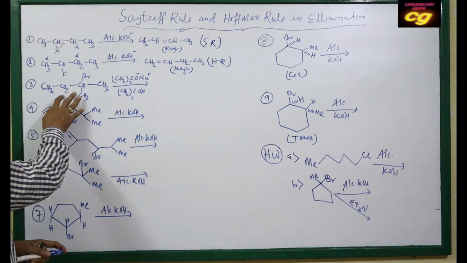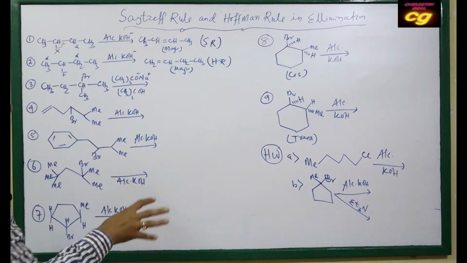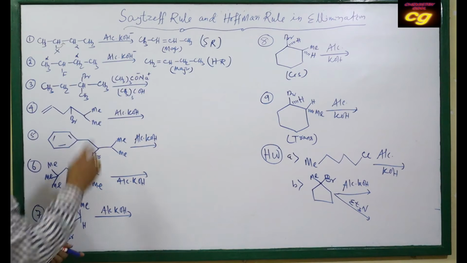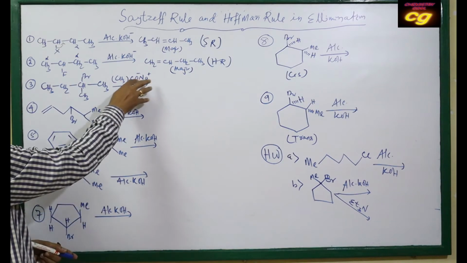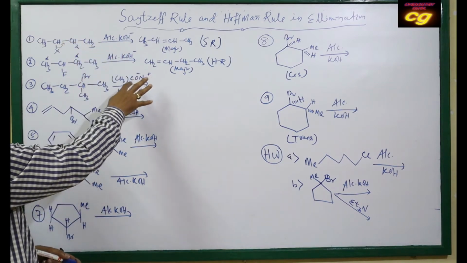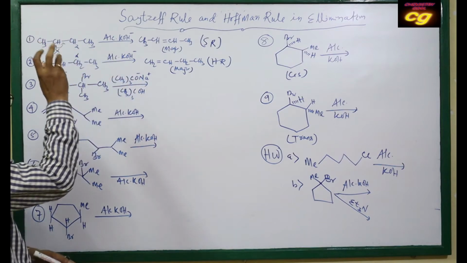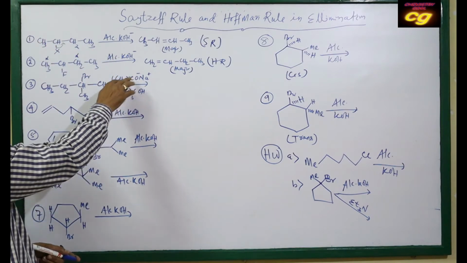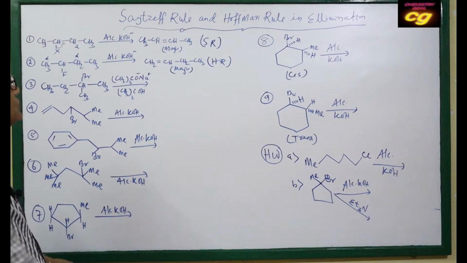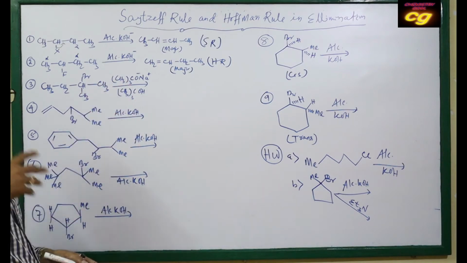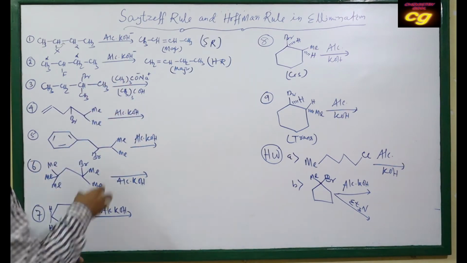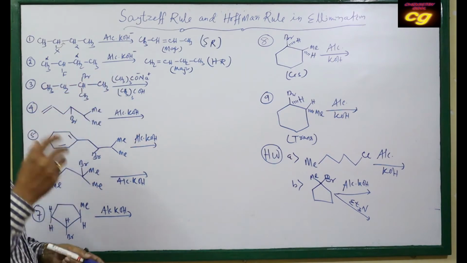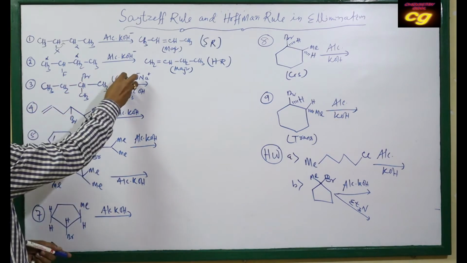Then the second case: if the base is a bulky CH3CO minus, this is the salt of an alcohol, but this is a substituted base. We can say it is a highly substituted alkyl group, so it has a steric effect.